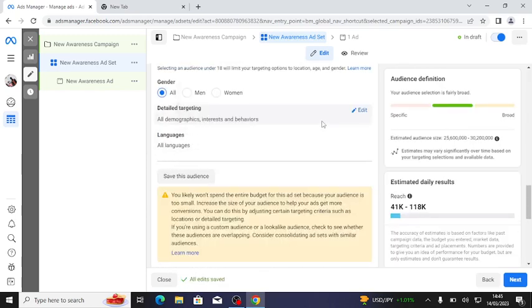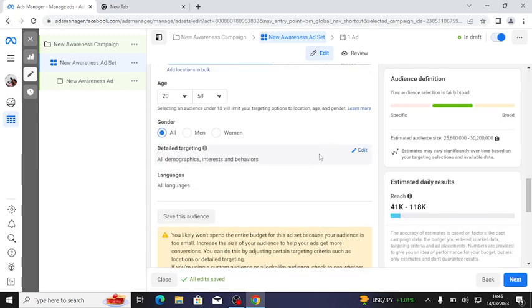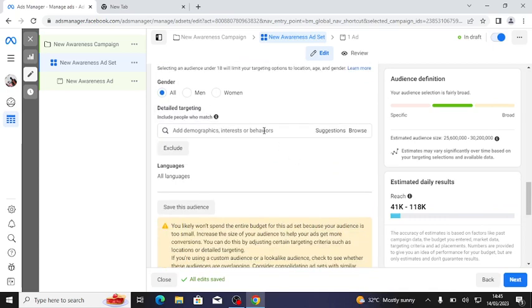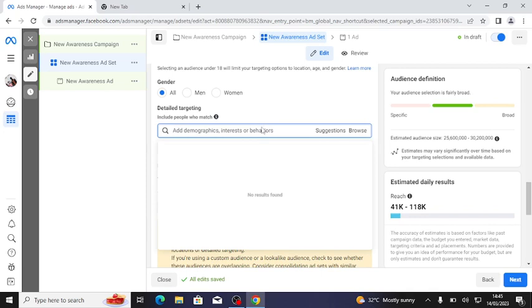Now detail targeting. This is when you target the particular people you want your ad to be shown to. For example, let's say web.